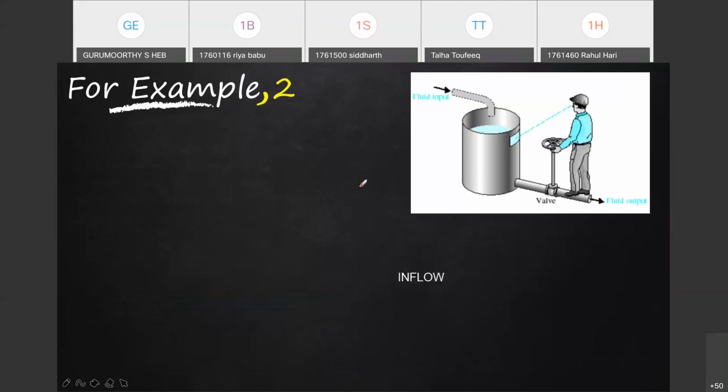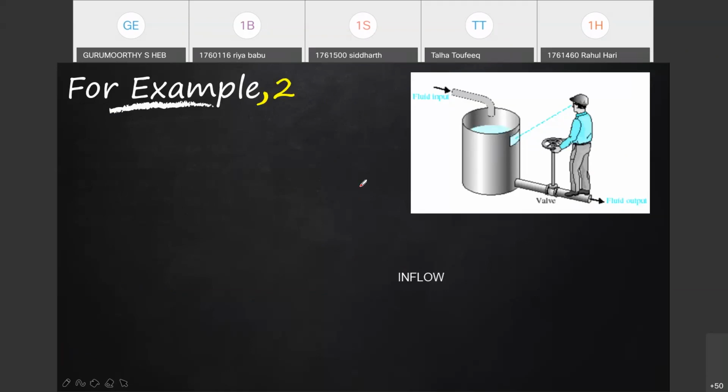Take an overhead tank on your terrace, and you are on the ground floor or some other floor, wondering whether the water in the tank is full. If you go and see and switch off the motor, then it is manual control. It is open loop. If automatically the pump is off when the water is full, then that is a closed loop. That requires a kind of sensor.